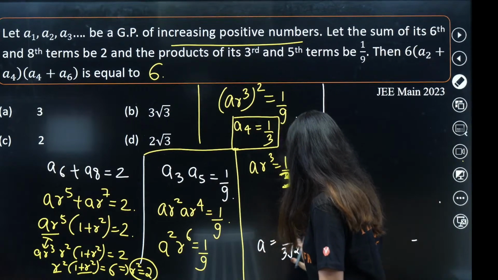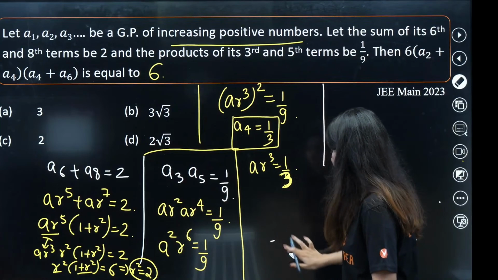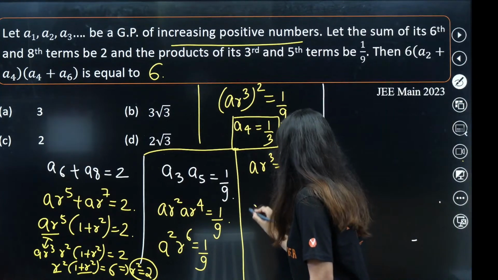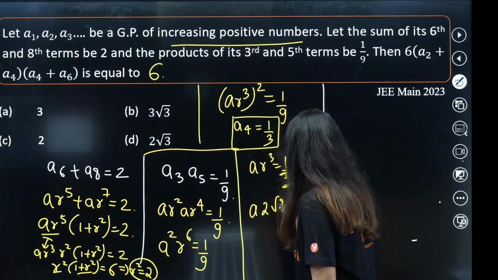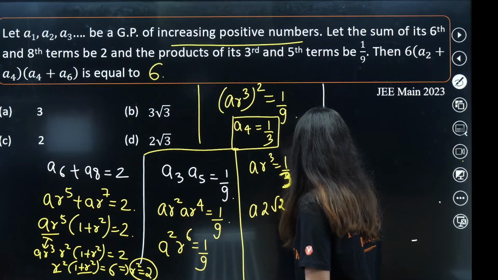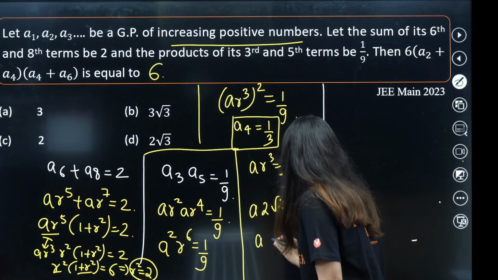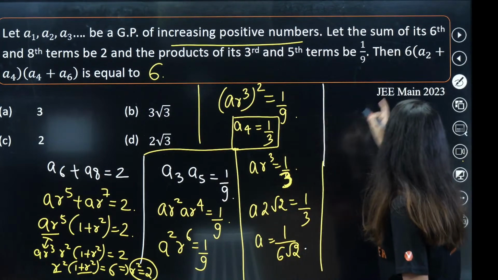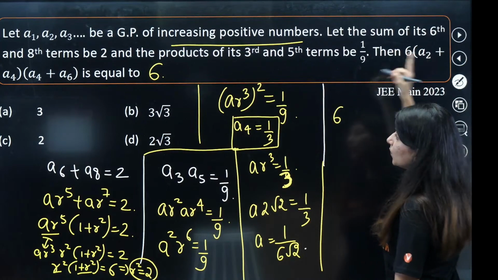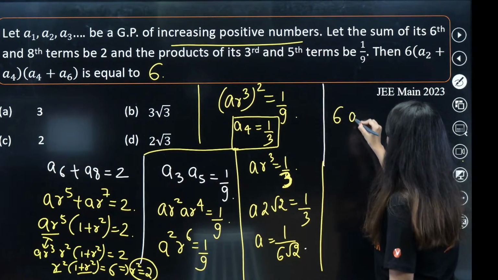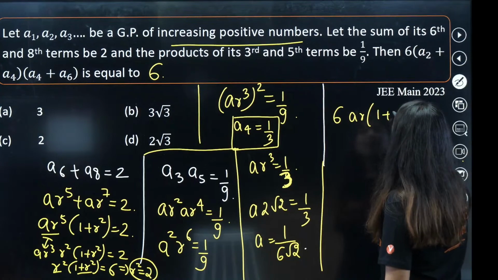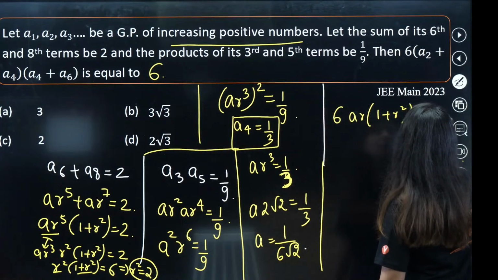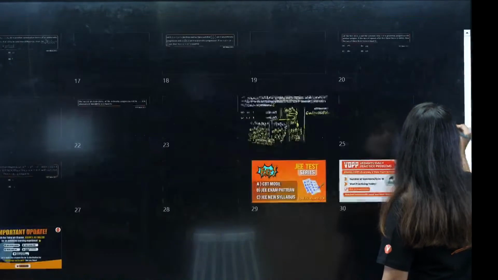And I have incorrectly calculated the value of A as well. So A 2 root 2 is equal to 1 by 3. So A is coming out as 1 upon 6 root 2. Yes, now it's fine. Now 6, A2 plus A4. Take out AR common, 1 plus R square, and A4 plus A6, so AR cube, 1 plus R square. Now it's fine.